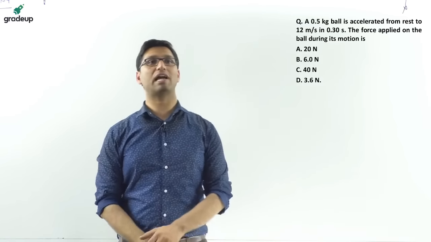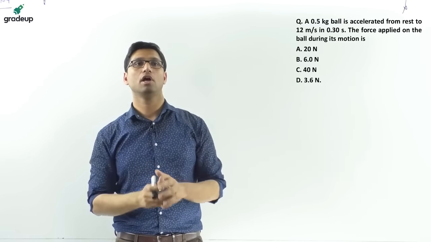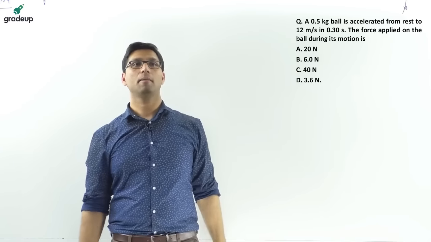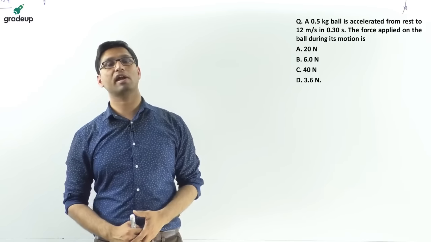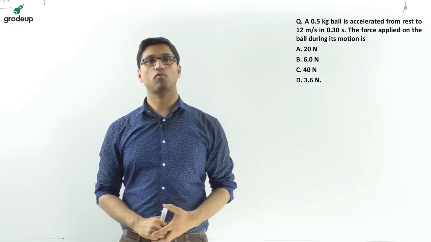Next question. A 0.5 kg ball is accelerated from rest to 12 meter per second in 0.3 second. The force which is applied on the ball during its motion is equal to. You have to find the force.